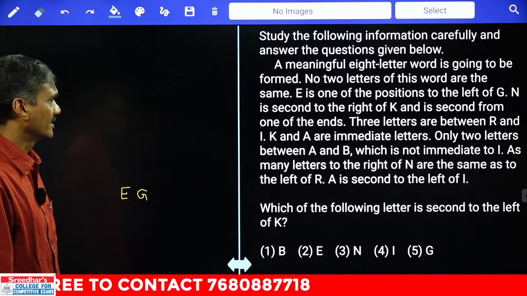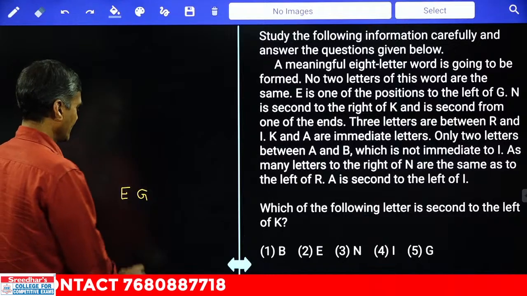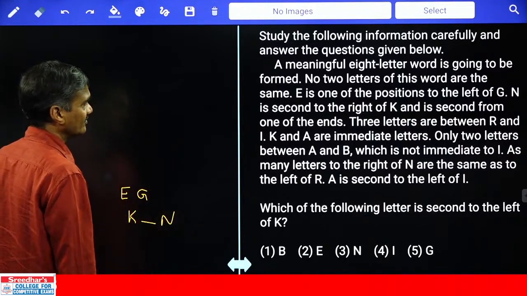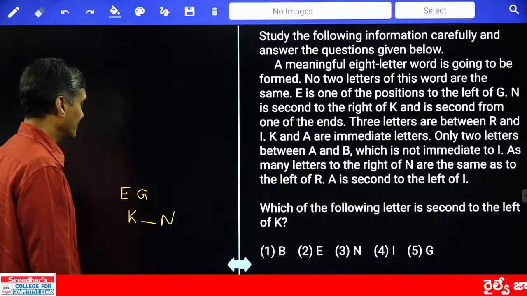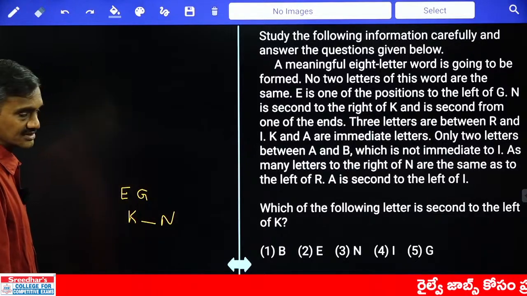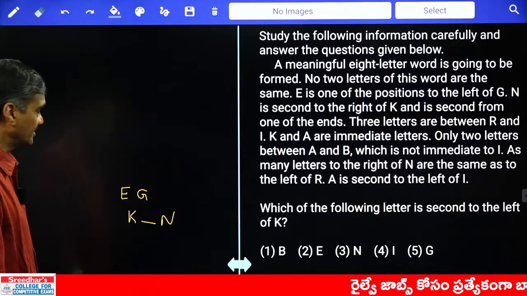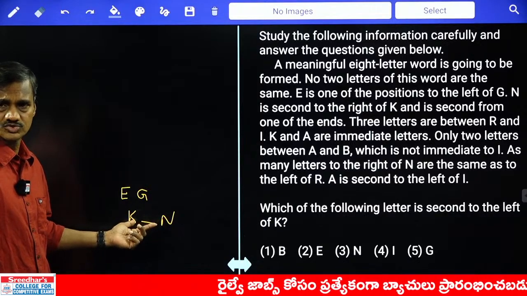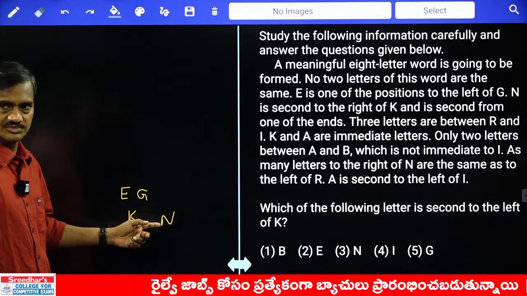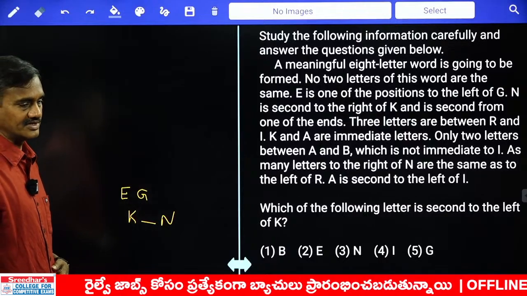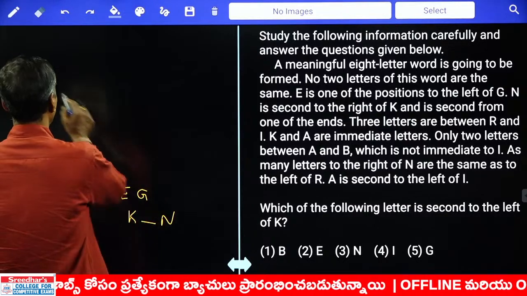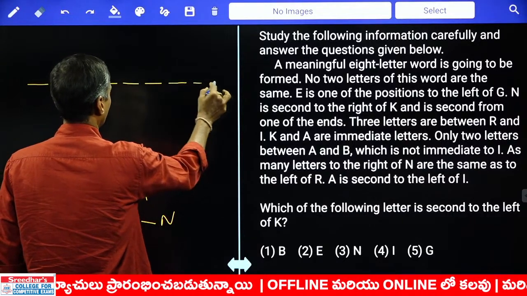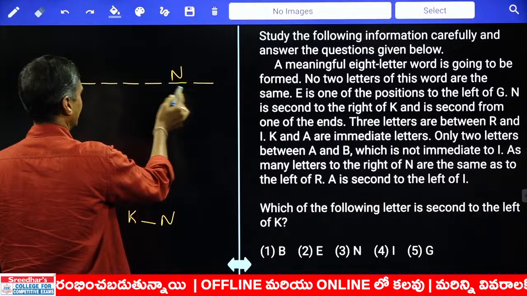And next one, N is second to the right of K. And where is this N? N is seated second to the right of K. N is second from one of the ends. As N is second from one of the ends, N cannot be second from the left end, because on the left-hand side of N there are at least 2 elements, so N must be at least the third element from the left, which is not possible. Out of these 8 positions, 1, 2, 3, 4, 5, 6, 7, 8, N is second from one of the extremes.